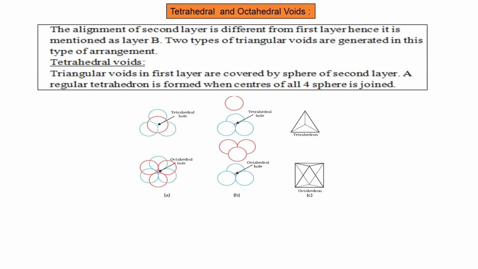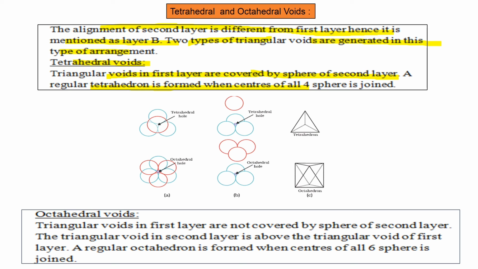And now tetrahedral and octahedral voids. The alignment of the second layer is different from the first layer, hence it is mentioned as layer B. 2 types of triangular voids are generated in this type of arrangement. Tetrahedral voids: triangular voids in the first layer that are covered by spheres of the second layer are regular. A tetrahedron is formed when the centers of all four spheres are joined. These are tetrahedral voids.